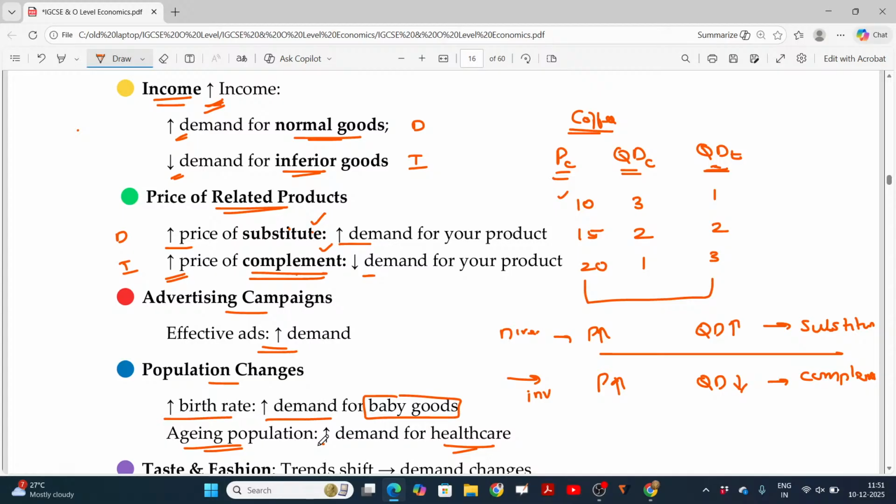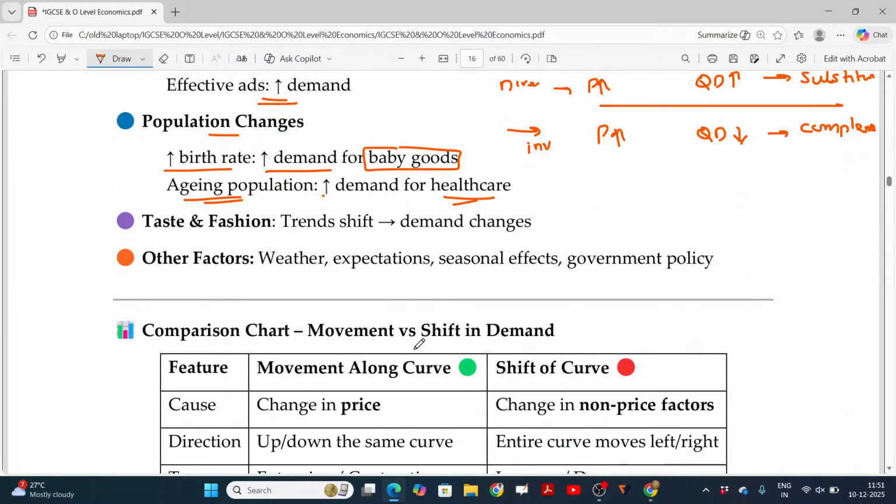Birth rate increases, newborn babies are there, and baby goods will also be in high demand. In case of a population getting aged, health care related demand will be higher. Is that clear? Taste and fashion trend shift. Sometimes some items may be good enough, but because of the trend shift, we never consume the same, so demand also changes. We also have other factors like weather condition, expectation, seasonal effects, and government policies. All these things also play a vital role.